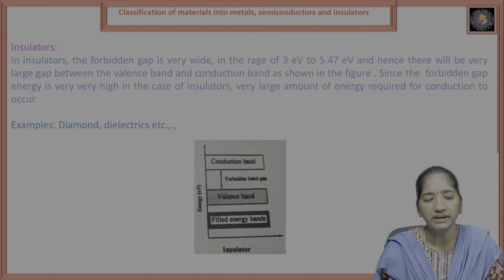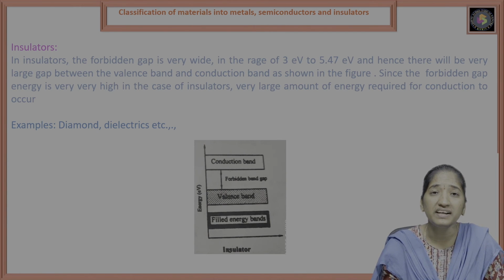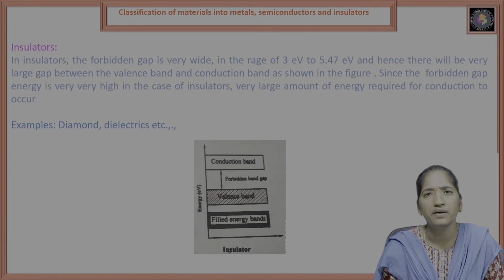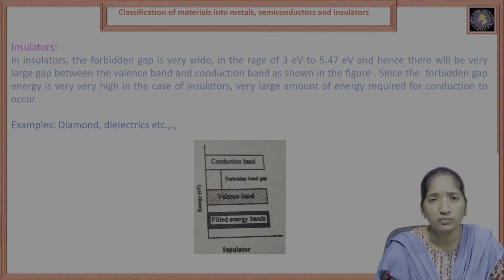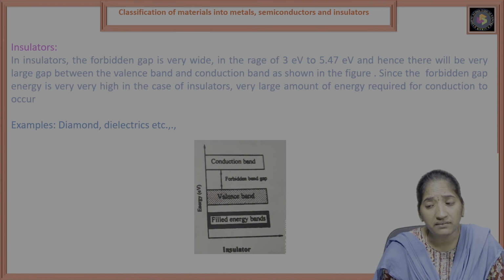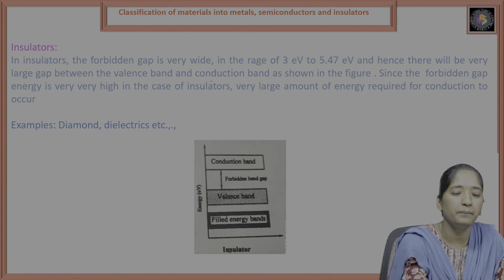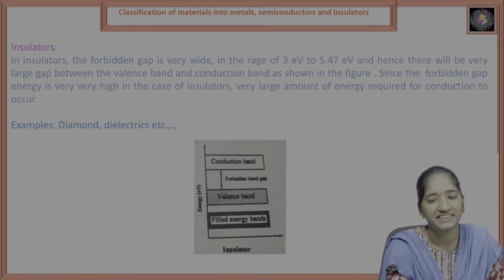Coming to the insulator, the forbidden gap is very wide. The range is 3 electron volts to 5.4 electron volts. Hence there will be a large gap between the valence band and the conduction band.